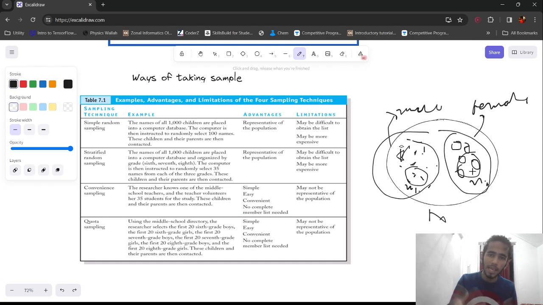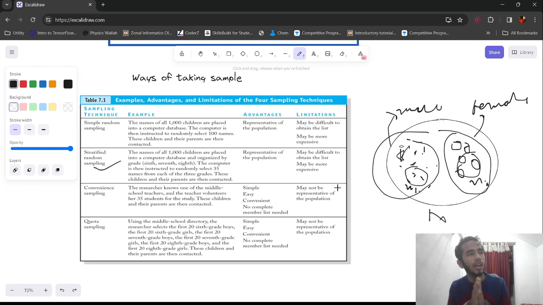So this kind of sampling is called stratified random sampling. I hope you understand this much. The third is called convenience sampling. What happens in convenience sampling is, only people who are required for our data set are taken.